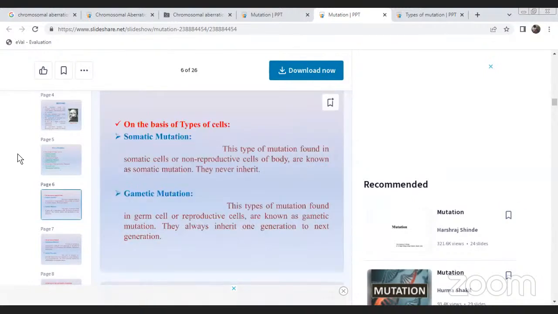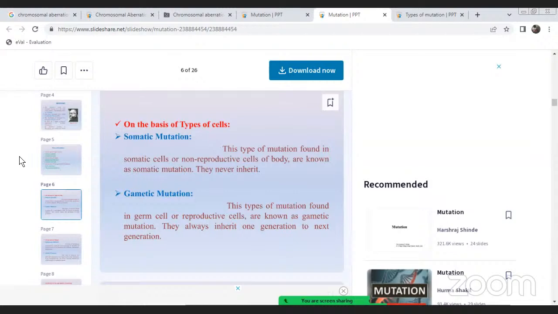On the basis of cells, somatic mutation. What is the meaning of somatic mutation? This type of mutation found in the somatic cells, or non-reproductive cells of the body, is known as somatic mutation. Mainly this type of mutation occurs in the somatic, non-reproductive body cells. They are never inherited.